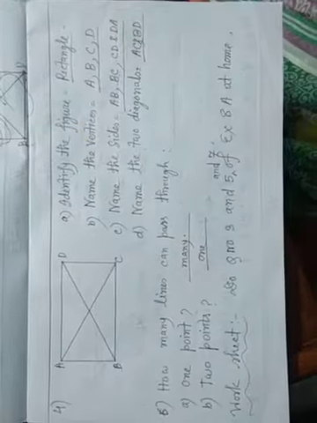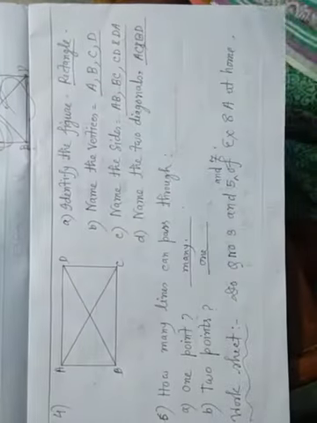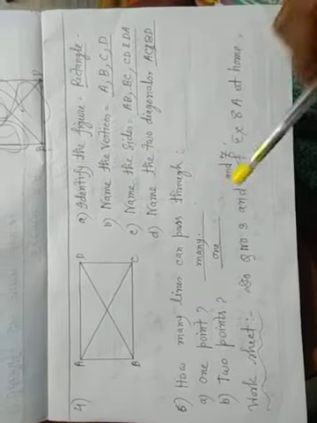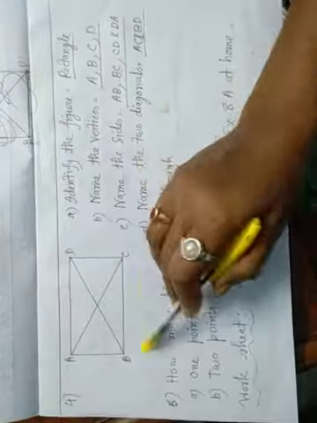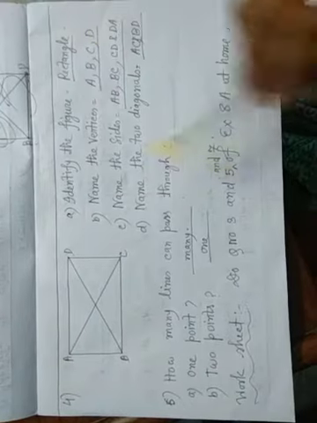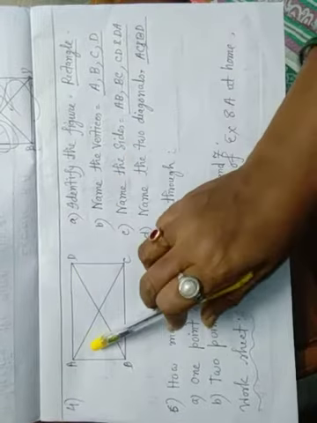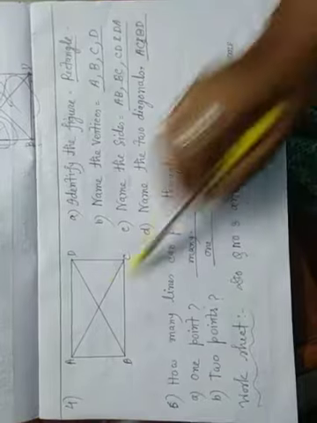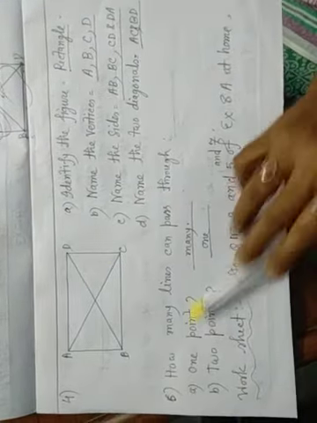ABCD, and identify the figure. What is called this figure? Rectangle. This is opposite sides equal, that is rectangle. Name the vertex. These are vertex A, B, C, D. Points, end points, that is called vertex. Name the sides: AB, BC, CD, DA. Okay. Name the two diagonals. These are diagonals, AC and BD. Okay. AC and BD.